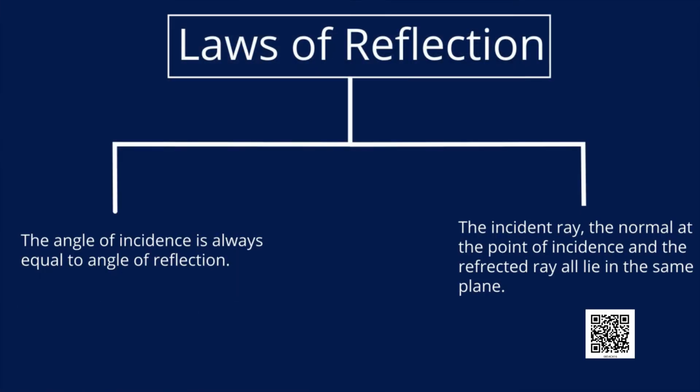This proves the second law of reflection, that is, the incident ray, the normal at the point of incidence and the reflected ray all lie in the same plane.